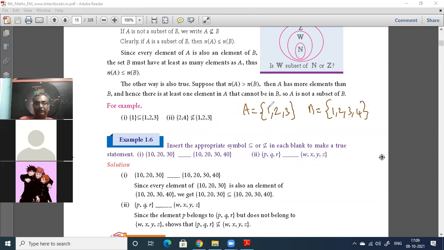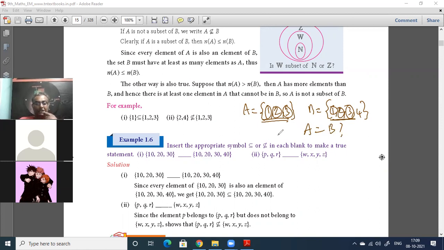See, Sandhya is now trying to define equal sets. She's telling that they have the same elements, then they're equal sets. I'm telling A is having 1, B is having 1, A is having 2, B is having 2, A is having 3, B is having 3. And they are having the same elements. A is having the same elements that are in B. Is A equal to B? No, uncle, because B's elements are not there in A.